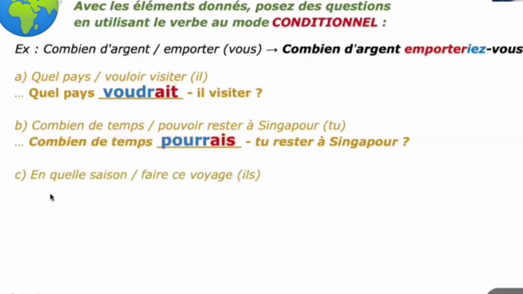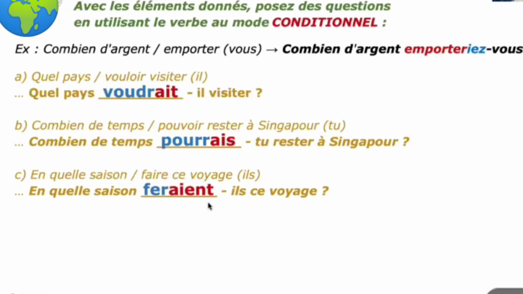Third one: À quelle saison faire des voyages? Ils. In which season would they make a trip? So one verb, faire, is the verb here. You have to change this faire according to the subject pronoun ils. In which season would they make a trip? So faire has the irregular conditional stem fer, and for the plural form the ending is aient. Okay, that you remember.